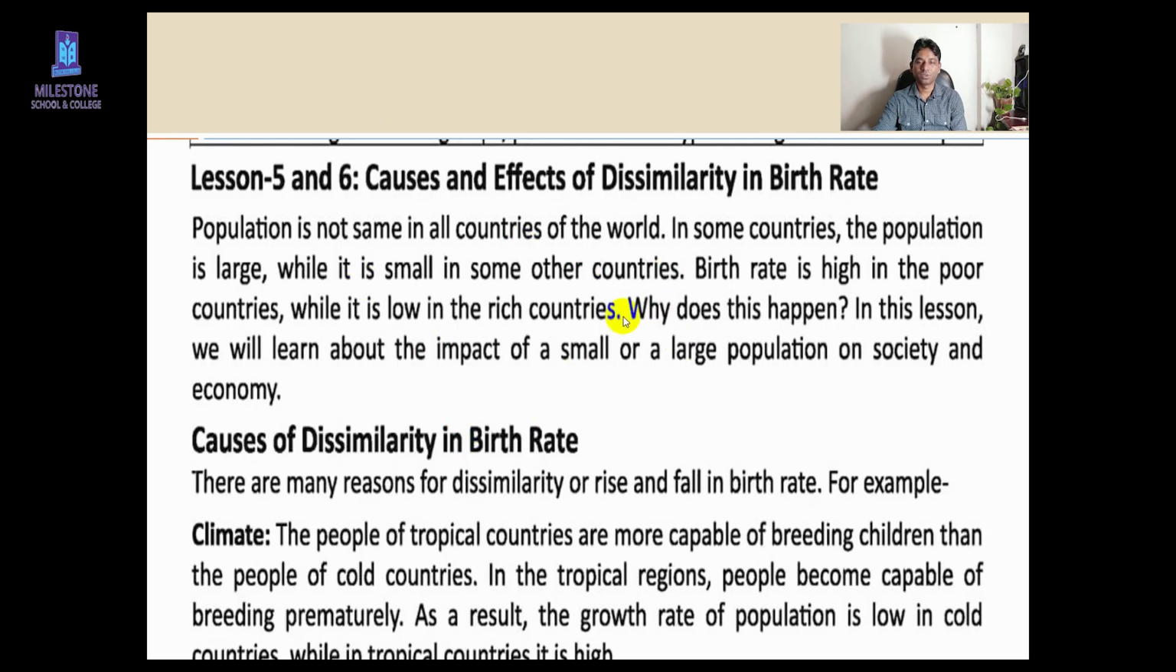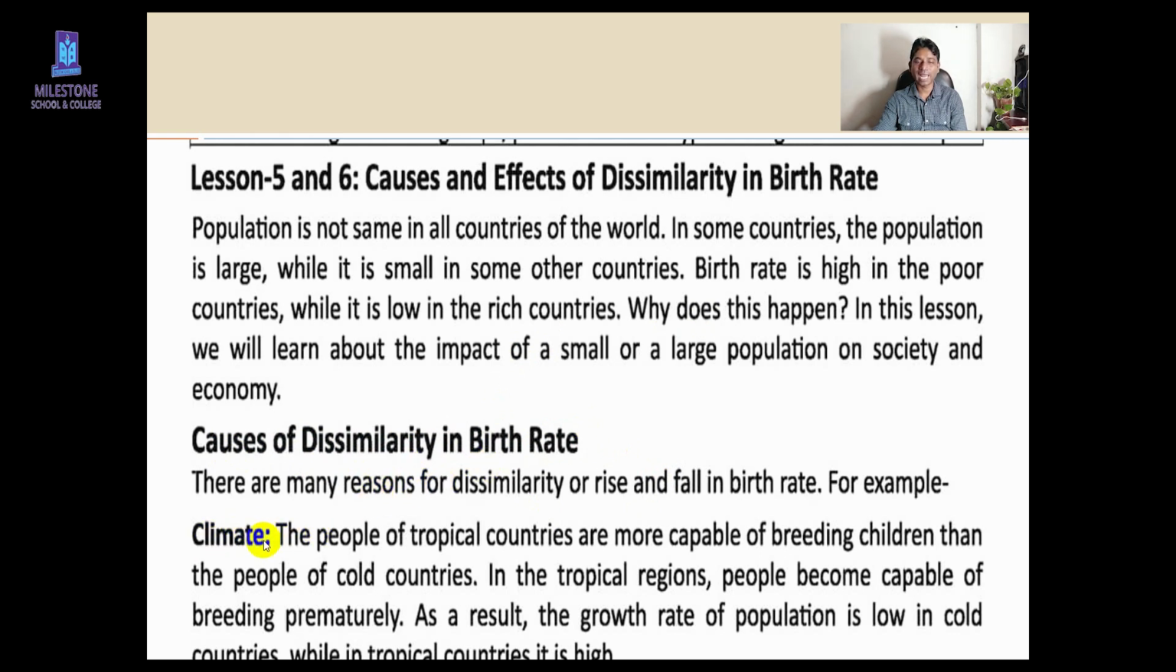Okay, now let's move. This one is your book. You have to read the book properly. Here you can see, look, you have to follow this line: birth rate is high in the poor countries while it is low in the rich countries. Why does this happen? Who can say? Okay, let's see. We'll find out the answer from the topic. Causes of dissimilarity in birth rate. I'll discuss some causes.